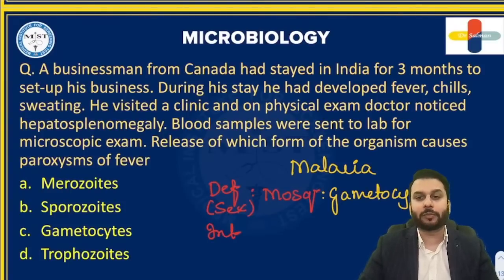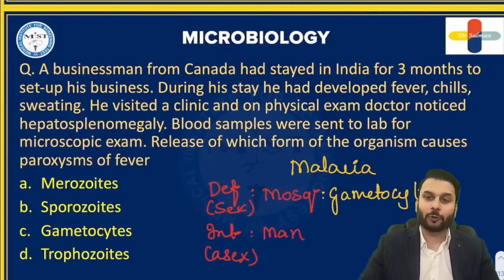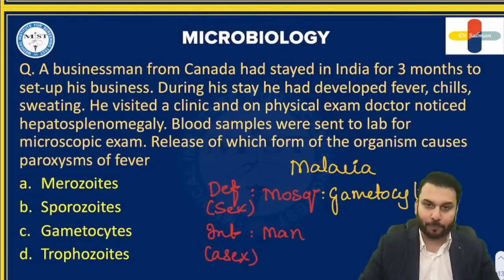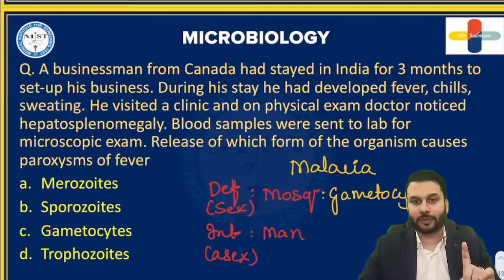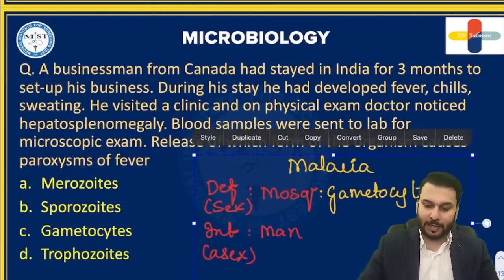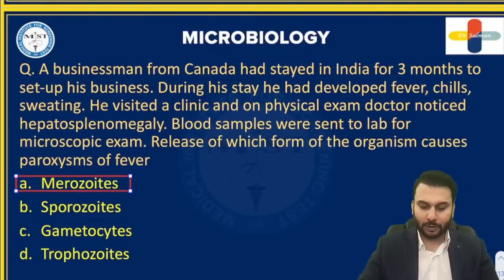And same way, who is the intermediate host here? Intermediate means the asexual cycle takes place. This host is human beings, right? So man is nothing but the intermediate host. And to human beings, the infective stage by mosquito bite is sporozoite. Now, the question is not asking the infective stage here. They are asking you the symptoms of malaria, what you get is because of which stage. Let me first address the answer, then I will come back here. The correct answer is going to be merozoites.